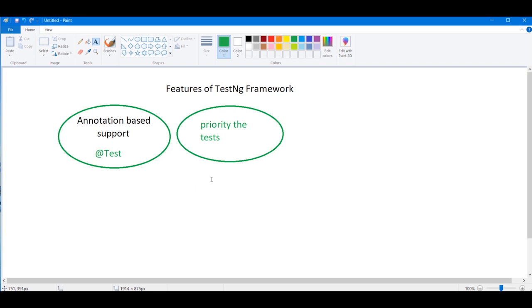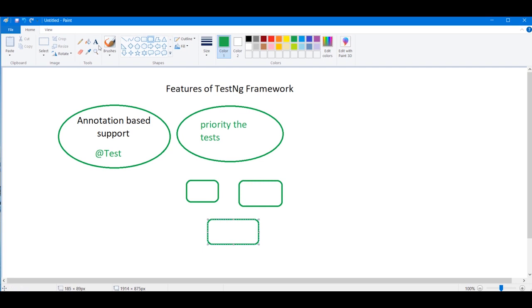Let us suppose there is a function, one function which is annotated with at the rate Test, a second function and a third function. These are the three functions. We can prioritize which test function we can perform.